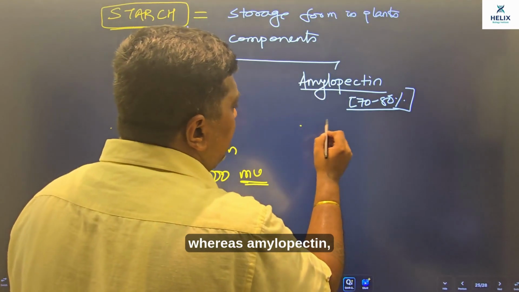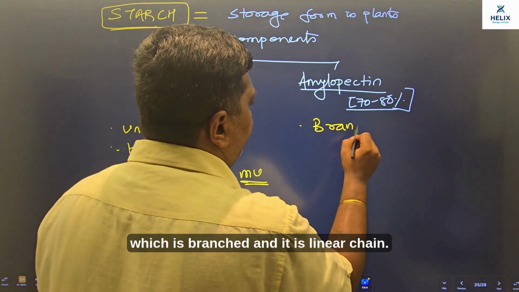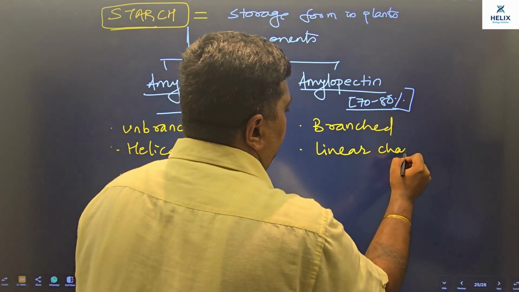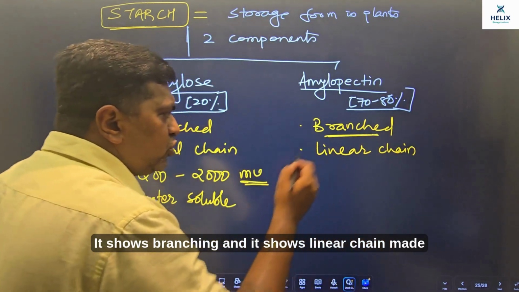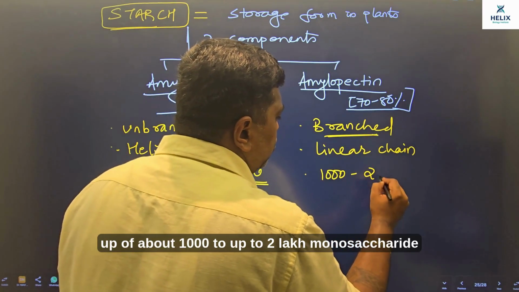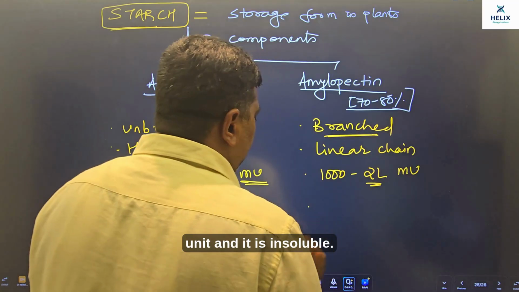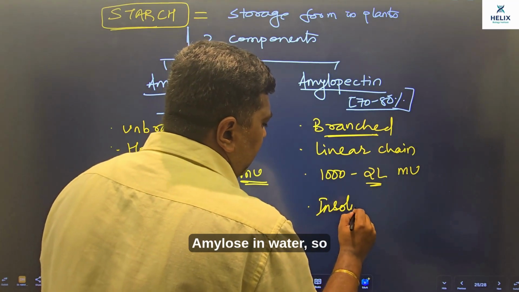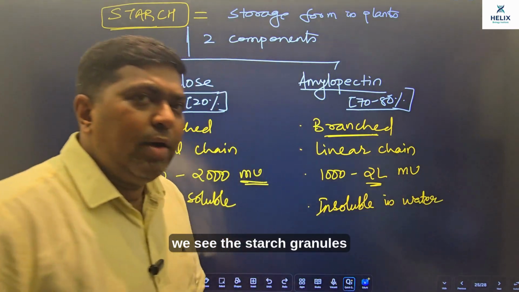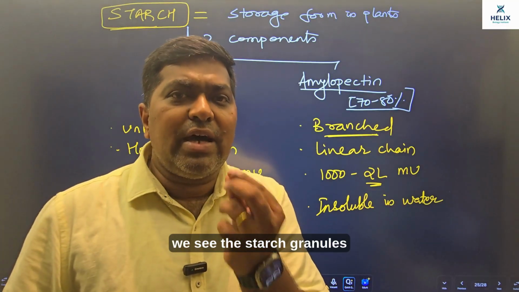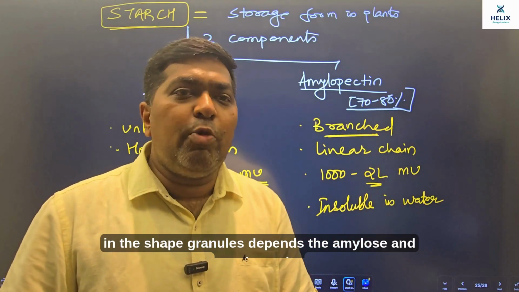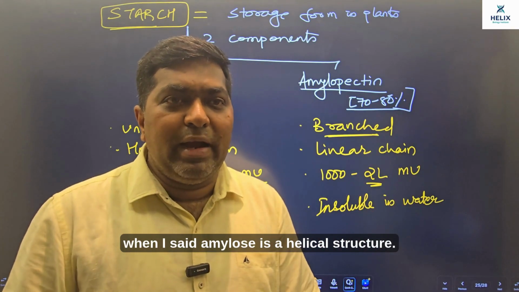Whereas amylopectin is branched and shows a linear chain with branching, made up of about 1000 up to 2 lakh monosaccharide units, and it is insoluble in water. So the shape of the starch granules we see inside the plant cell depends on the content of this amylose and amylopectin.